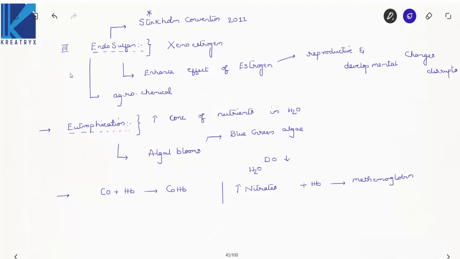Your hemoglobin is attached with nitrate ions, not with oxygen, so your oxygen transport will decrease. Now this disease is called blue baby syndrome. Focus, this is very important. Now that was due to air pollution, and this is due to water pollution, right? Blue baby syndrome is also called methemoglobinemia.